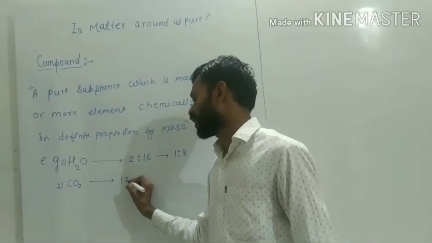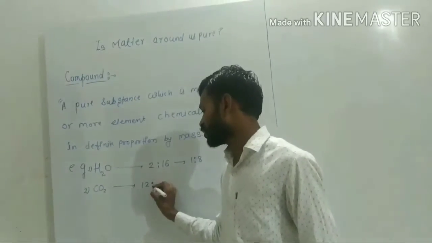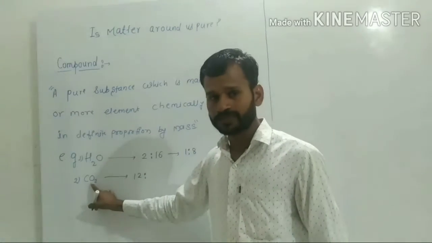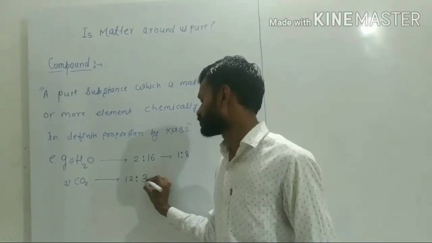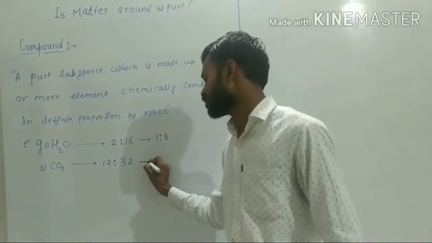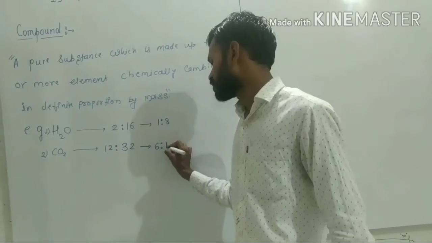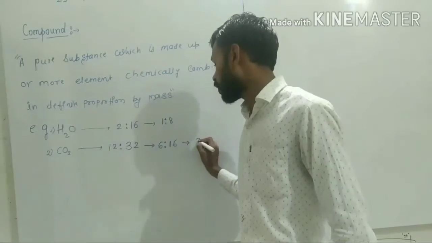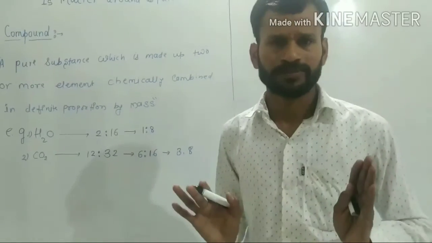Carbon atomic mass is 12, and there are two oxygen atoms, which become 32. We can also represent it as 6 to 16, or 3 to 8. So this is simple.